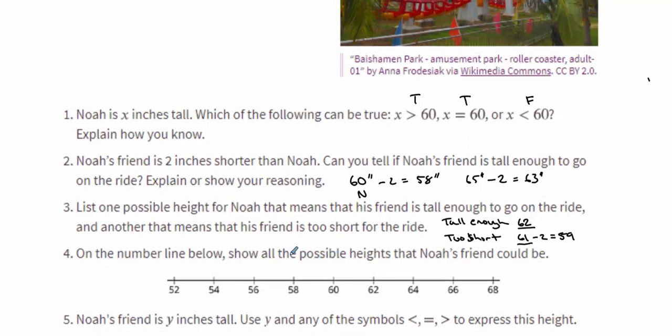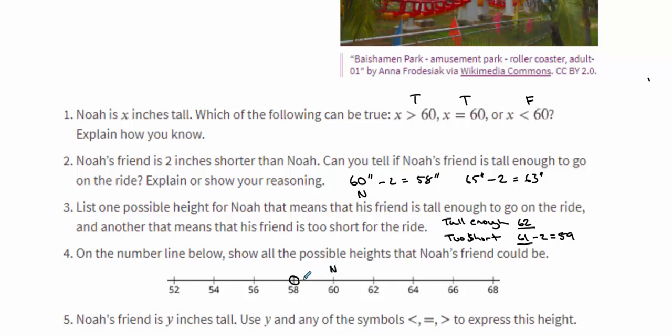Number 4, on the number line below, show all the possible heights that Noah's friend could be. So we know that Noah is at least 60 inches, right? That would make his friend 58 inches.